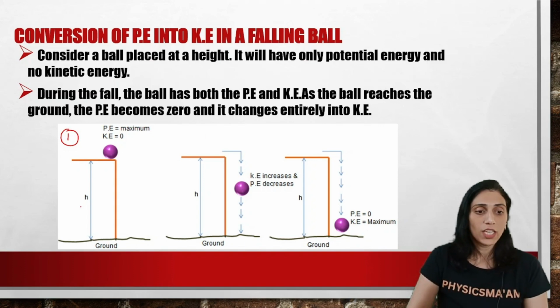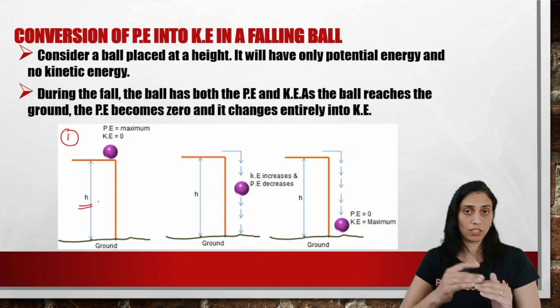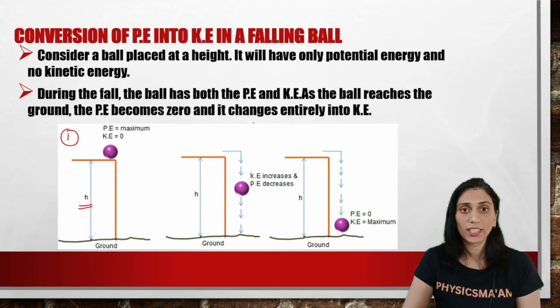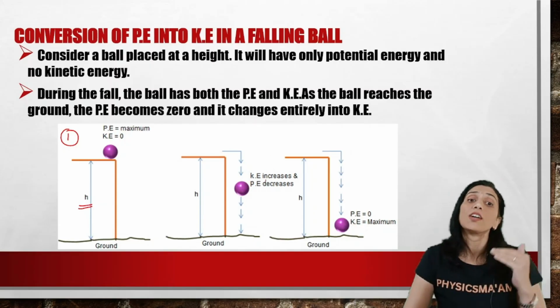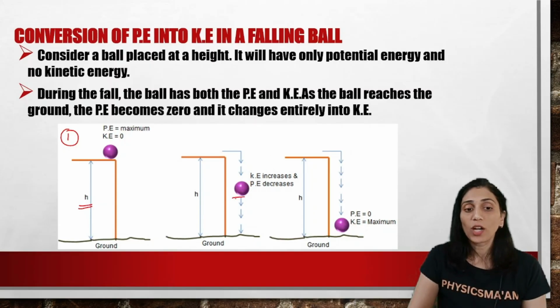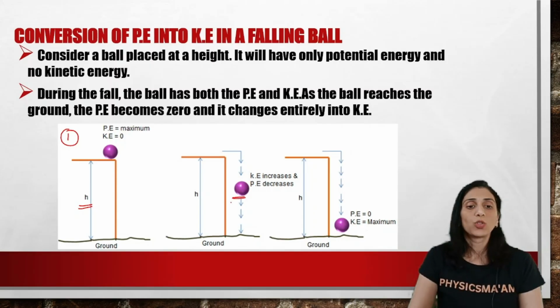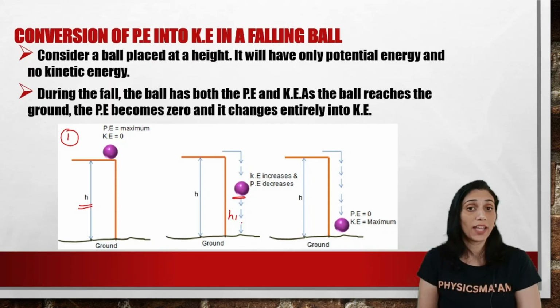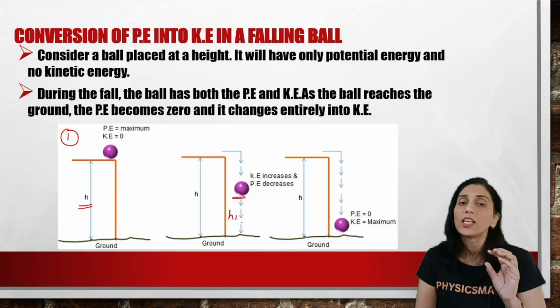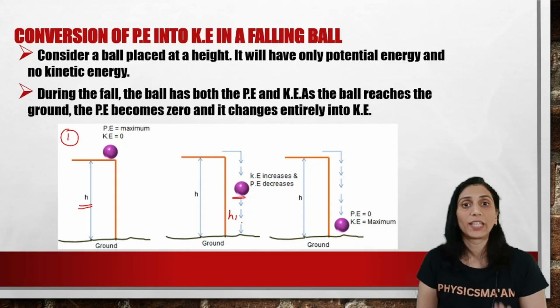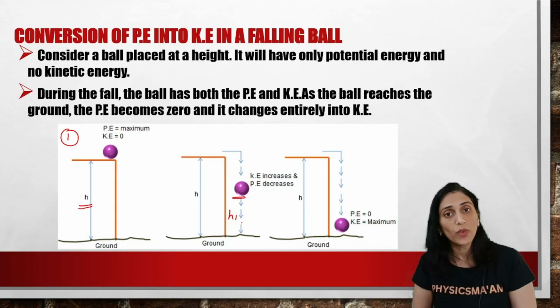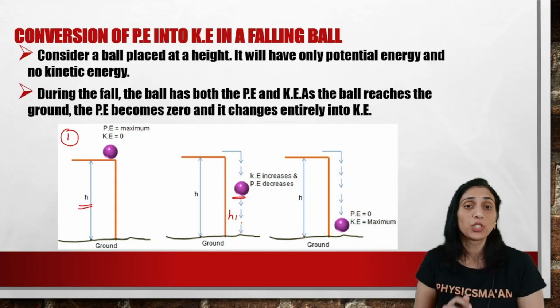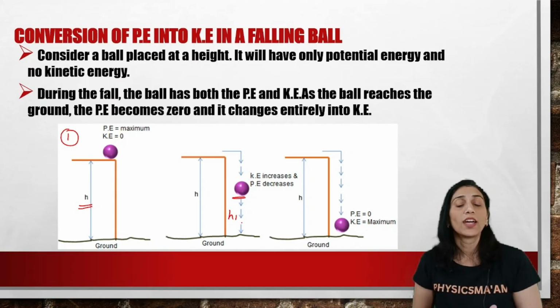Because if you see here, the total height is h. जो h height पे total इसको लेके गए थे, it has lost some height, but it has not become 0, isn't it? तो ये कुछ है, maybe we can name it as h1, but it is still above the ground. That means it still possesses some potential energy, and since it is moving down, it is in motion. That's why it also possesses kinetic energy.